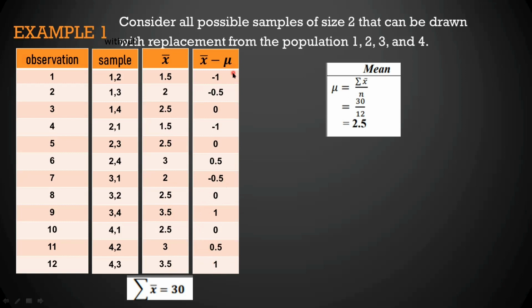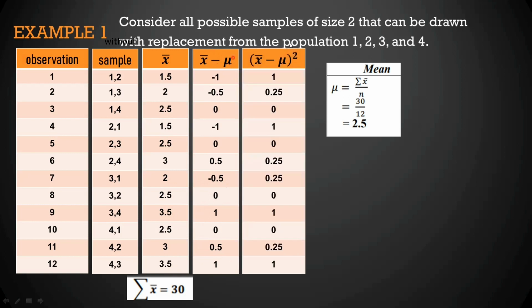So after getting this sample mean minus mean, i-double check natin. Then next is proceed tayo sa fifth column, which is the squared of the sample mean minus mean. So i-squared lang natin to, so dapat sigurado na tayong tama yung values nito. So negative 1 squared is equal to 1. Negative 0.5 squared is equal to 0.25. 0 squared is equal to 0. Negative 1 squared is equal to 1. 0 squared is 0. 0.5 squared is 0.25.